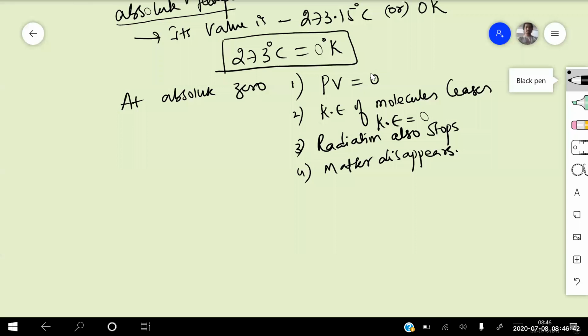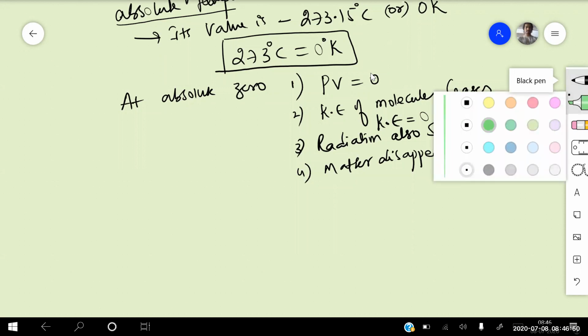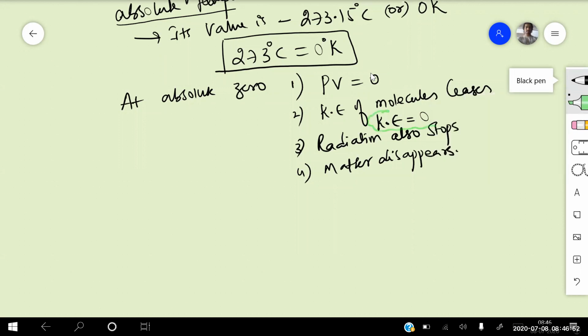So the concept is, at absolute temperature 0, the pressure and volume will become 0. Kinetic energy of the molecules will be ceasing, which means kinetic energy is equal to 0. Radiation is also stopping, so there is no light traveling either. Matter also disappears. That means if it is at 0 Kelvin, sorry, or minus 273 degrees centigrade, matter will be disappearing. The disappearance is because of this phenomenon. Experiments are still going on for the given condition.